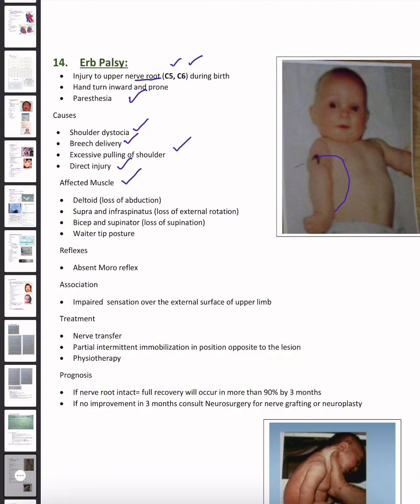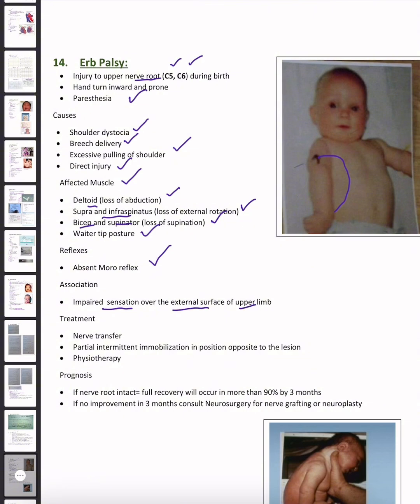Which muscles are the affected muscles? Deltoid, loss of abduction. Supraspinatus and infraspinatus, loss of external rotation. Biceps and supinator, loss of supination. Waiter's tip posture. Okay, what are the reflexes? Absent motor reflex. Association is impaired sensation over the external surface of the upper limb.